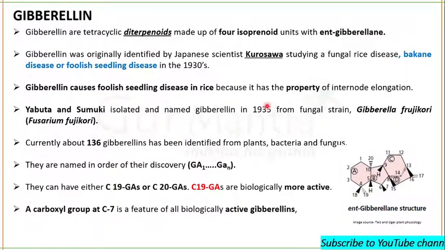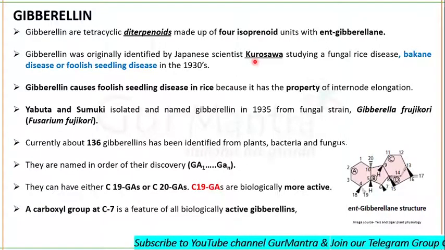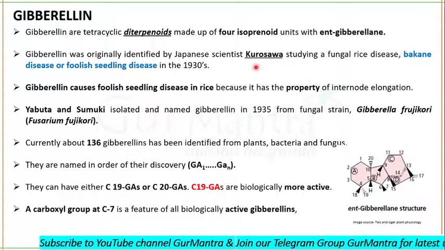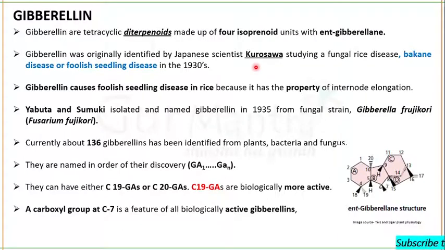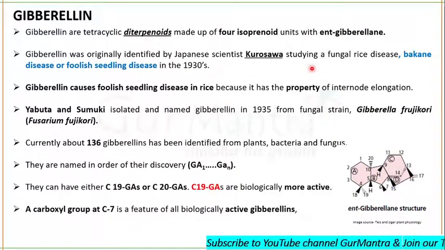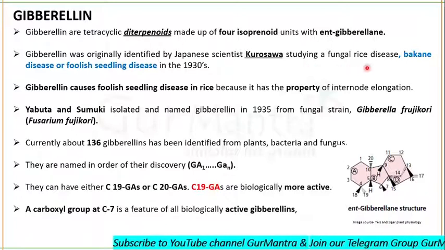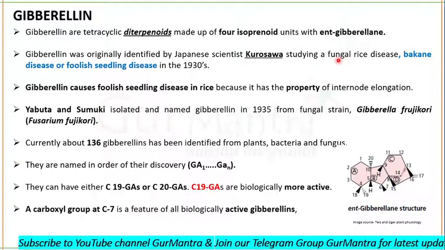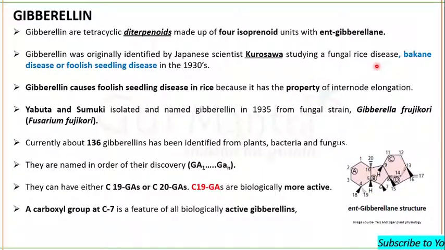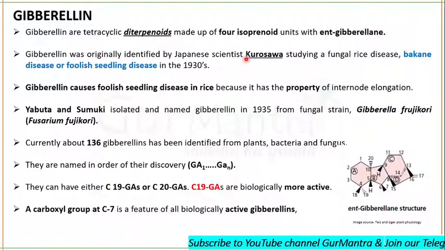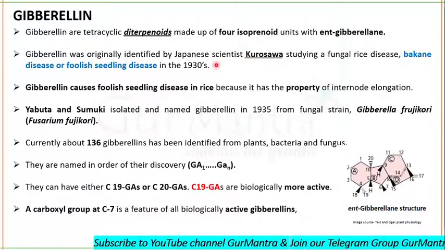They were originally discovered by a Japanese scientist, Kurosawa, who along with his co-workers was studying a fungal rice disease, a disease caused by the fungus Gibberella fujikuroi, which is Bakanae disease or foolish seedling disease. Kurosawa discovered gibberellin in the 1930s.